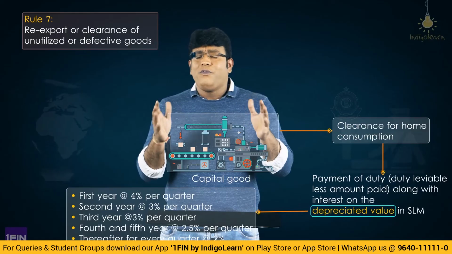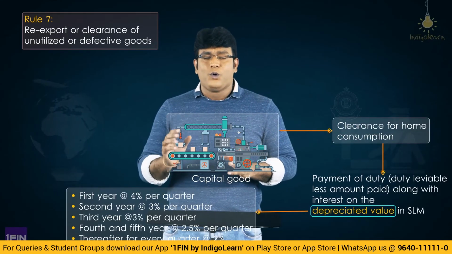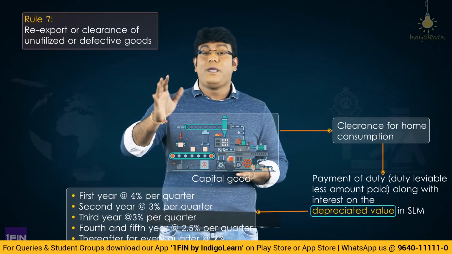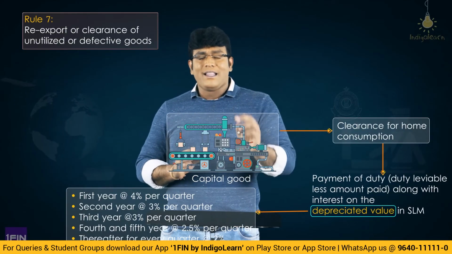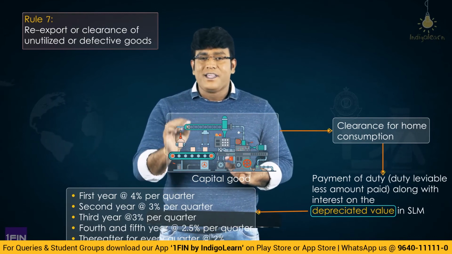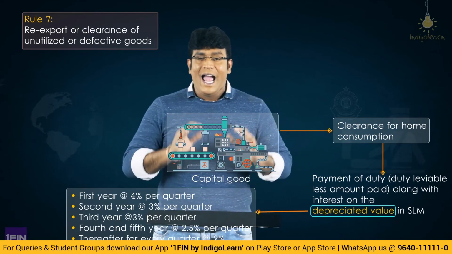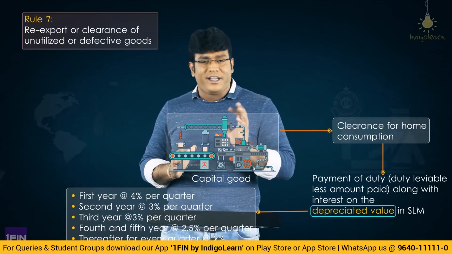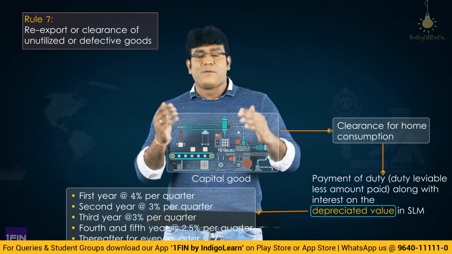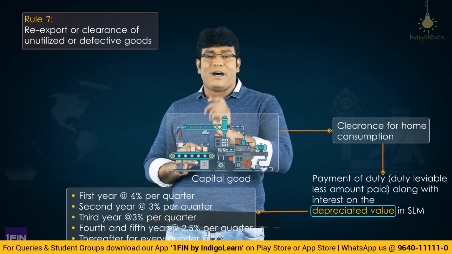And how do we calculate this depreciated value and how do we charge the depreciation? The duty that you would have been supposed to pay at the time of import will be reduced by 4% per quarter for the first year, 3% per quarter for the second year, and again 3% per quarter for the third year, and for the fourth and fifth year it is 2.5% per quarter, and subsequently it is 2% per quarter.